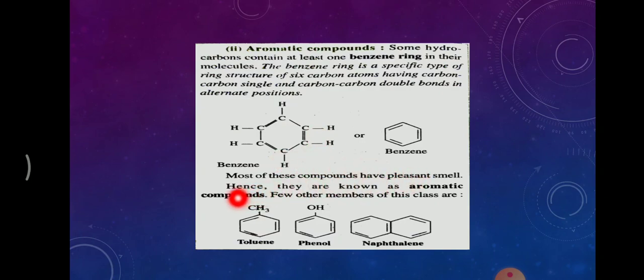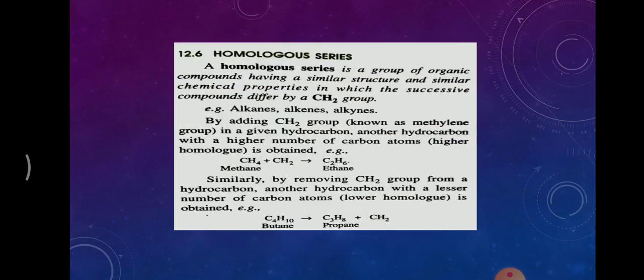Okay, then C6H6 is the formula. Most of these compounds have a pleasant smell. Suppose a molecule contains a benzene ring, the smell will be pleasant. Hence, they are known as aromatic. Aroma means smell, a very sweet smell. Some more members of aromatic compounds are toluene, phenol, and naphthalene.